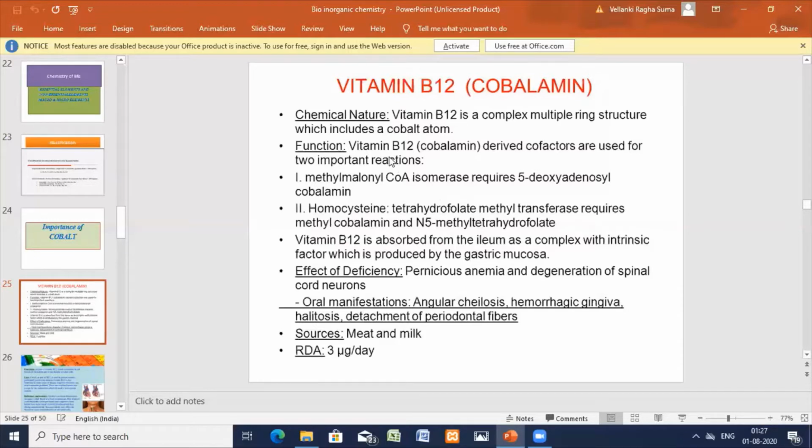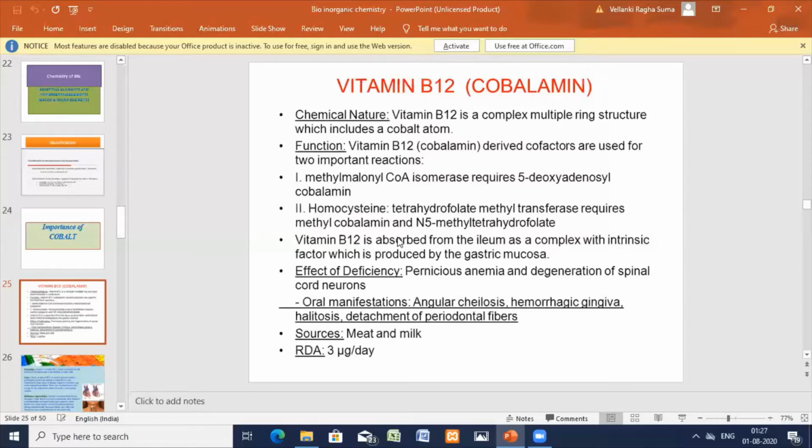Coming to the functions, cobalt is an important constituent of cyanocobalamin, vitamin B12, and it is needed for normal bone marrow functioning, which is very important. RBCs are synthesized in the bone marrow, and the bone marrow develops due to vitamin B12.